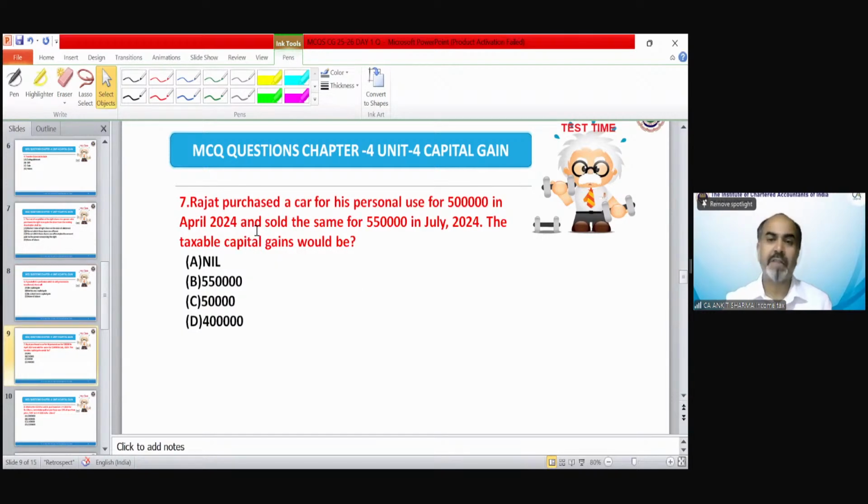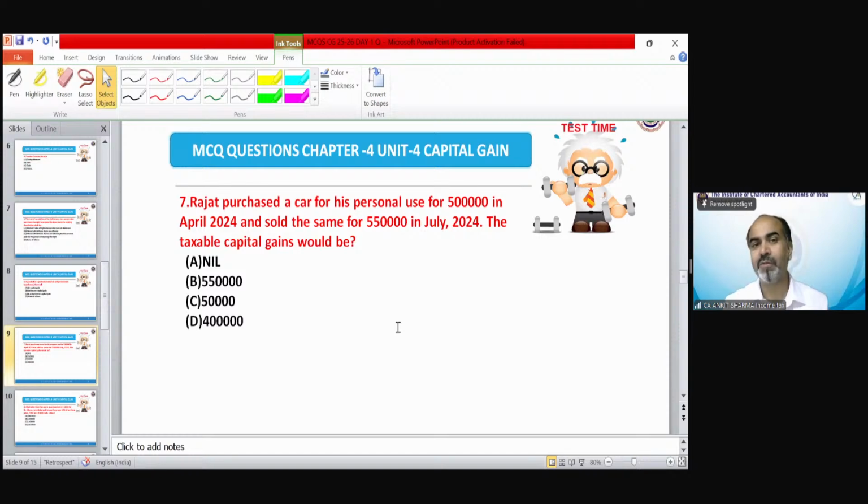Rajat purchased a car for his personal use for 5 lakh in April 2024 and sold the same for 5 lakh 50,000 in July 2024. The taxable capital gain would be how much? Somebody is saying A, somebody is saying C. There is no loss in sale of this car. There is a profit on selling of this car. So what should be the correct answer?